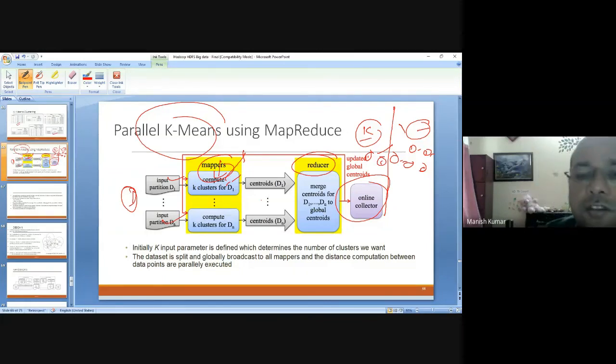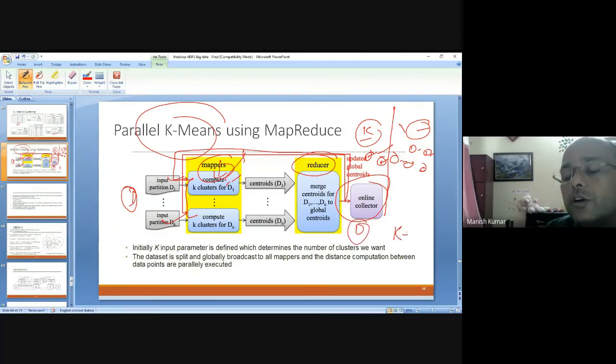To make the merging process possible, after every iteration of k-means, the intermediate results will be shared with all the mappers.